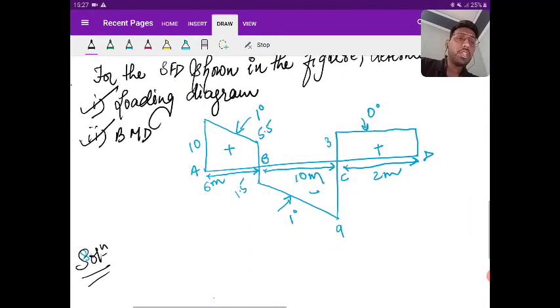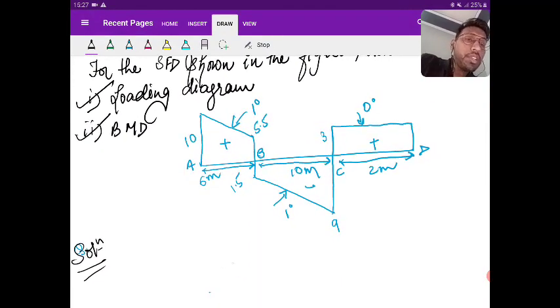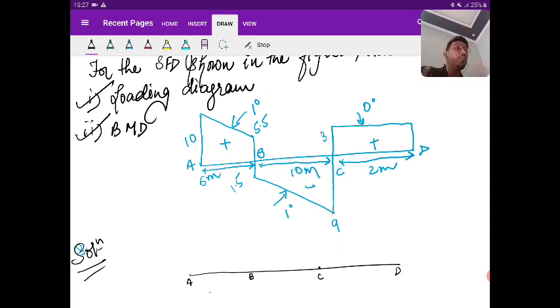I'm just drawing the simple ABCD points. Now what we know, if I move left to right and the shear force diagram suddenly changes to 10 kilonewton up, that means there should be an upward load of 10 kilonewton at A.